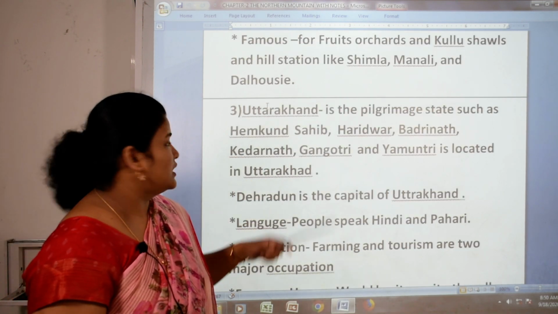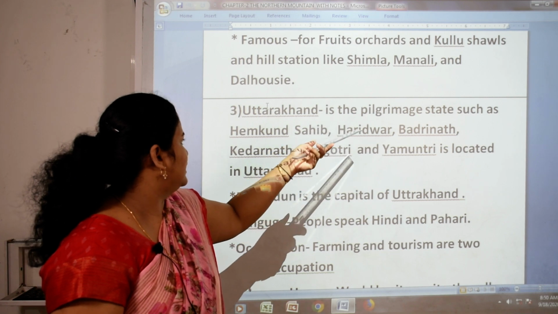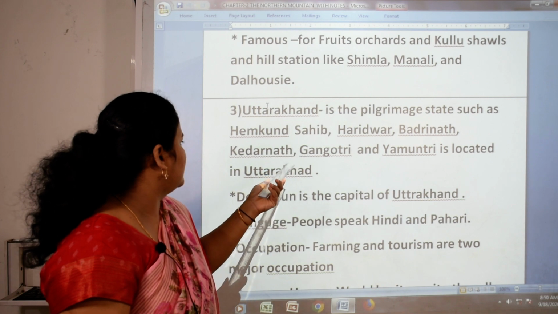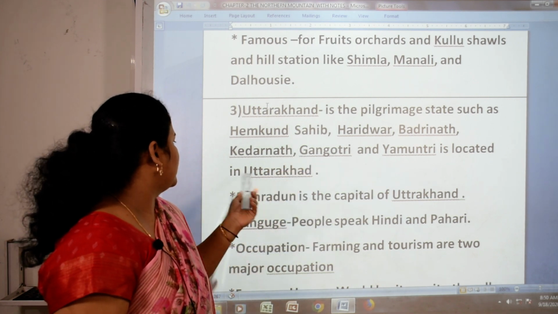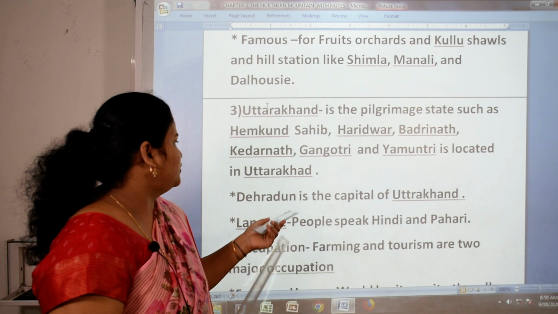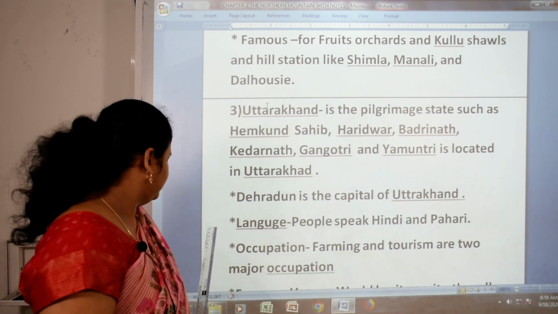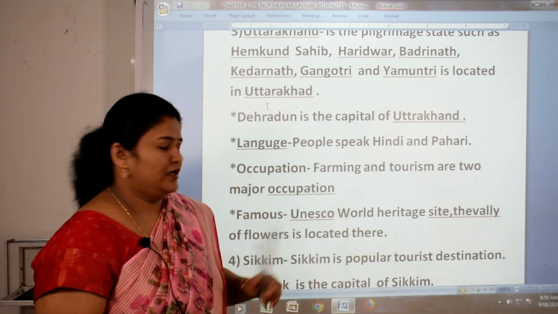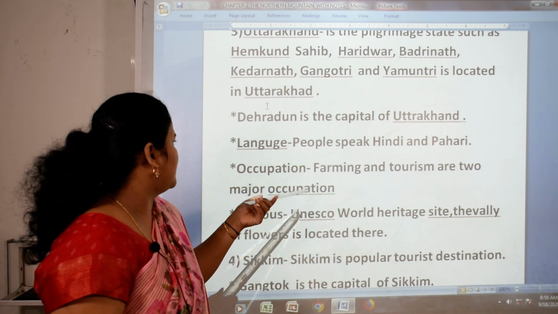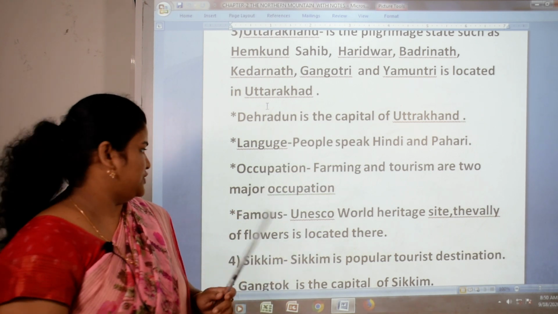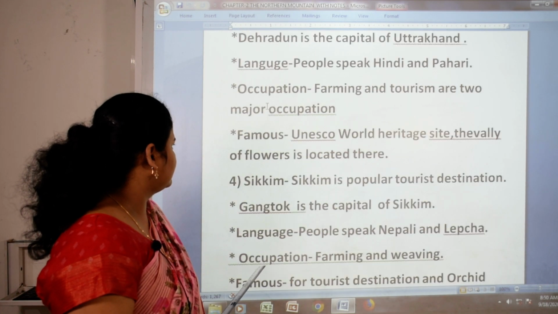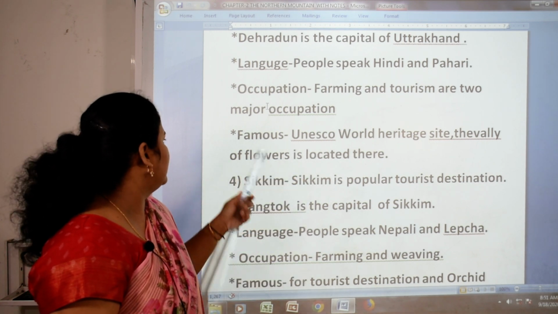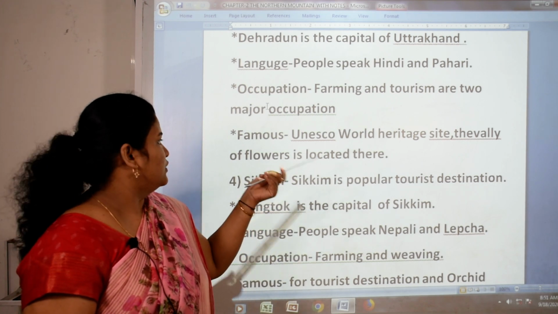Now the next state is Uttarakhand. Uttarakhand is the pilgrimage state; places such as Hemkund Sahib, Haridwar, Badrinath, Kedarnath, Gangotri and Yamunotri are located in Uttarakhand. Dehradun is the capital of Uttarakhand. Language: people speak Hindi and Pahari. Occupation: farming and tourism are the two major occupations. The famous UNESCO World Heritage Site, the Valley of Flowers, is located in Uttarakhand.